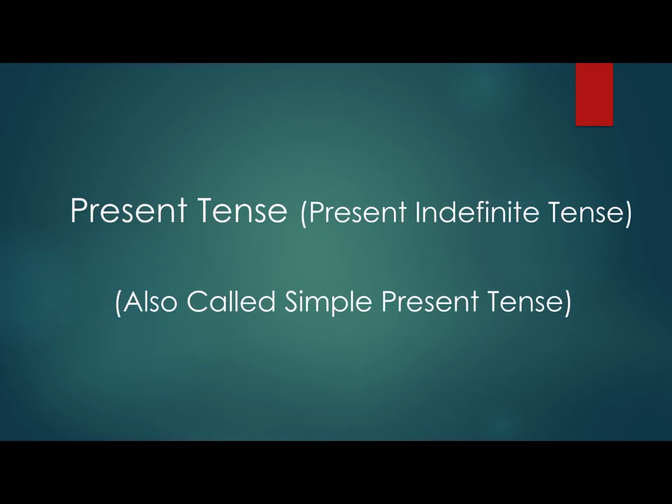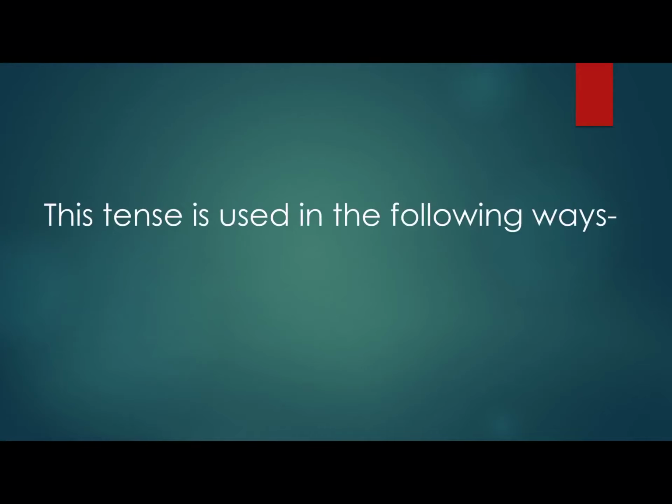Now, present tense. Okay, all these tenses have four parts: simple present tense, that is called present indefinite tense also, then present continuous tense, present perfect tense and present perfect continuous tense. Today I will be taking up simple present tense, that is present indefinite tense. There are many purposes for which this tense is used, and what are they?